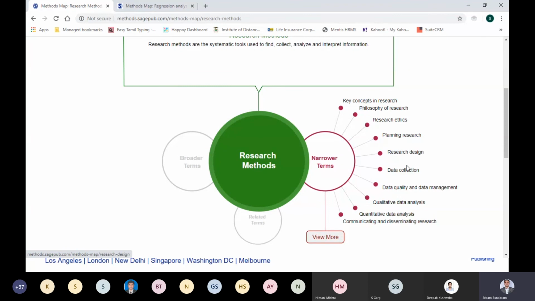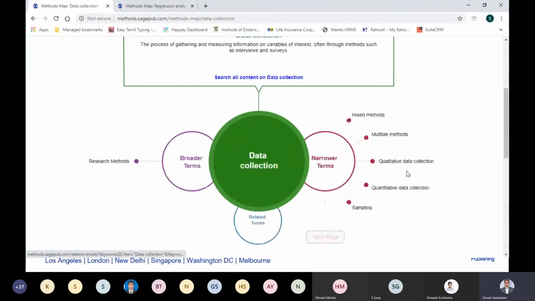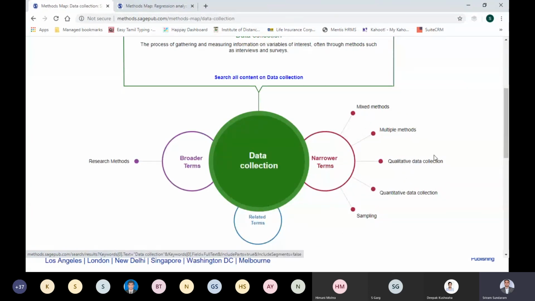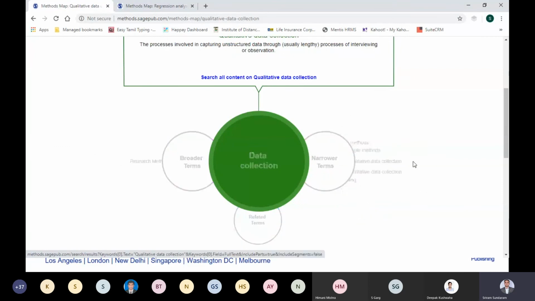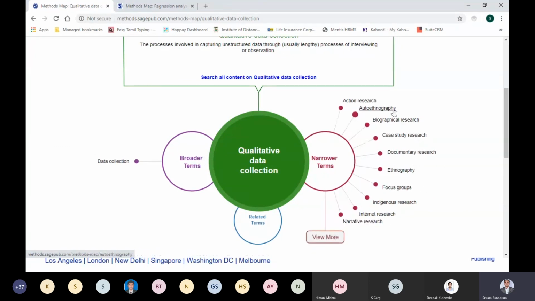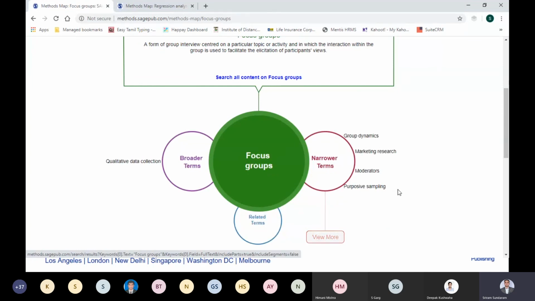Now you are in research design or in data collection. Click on data collection. What are the different ways? Mixed methods, multiple, qualitative, quantitative. So I'll go for qualitative data collection methods. These are the different types, and I'll go on focus group as a method.